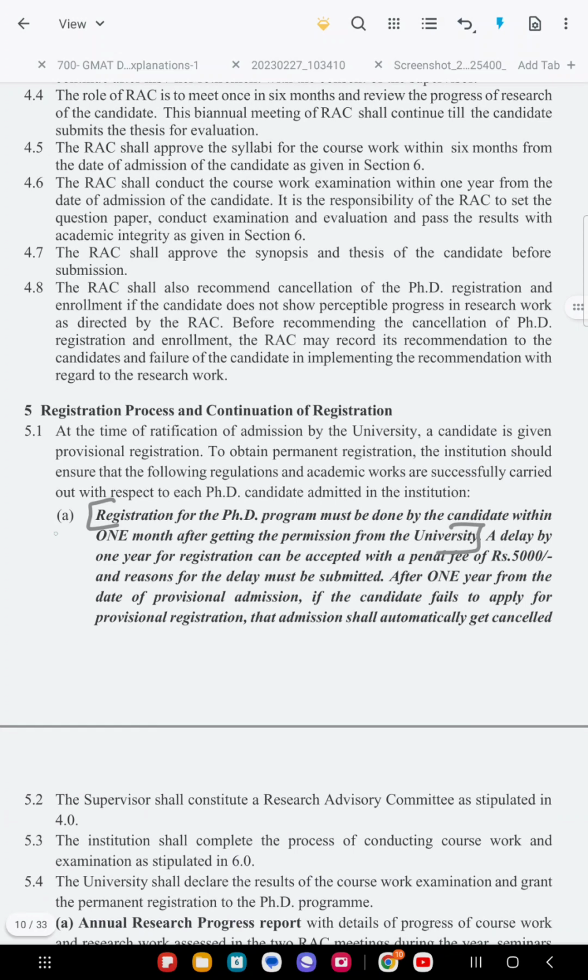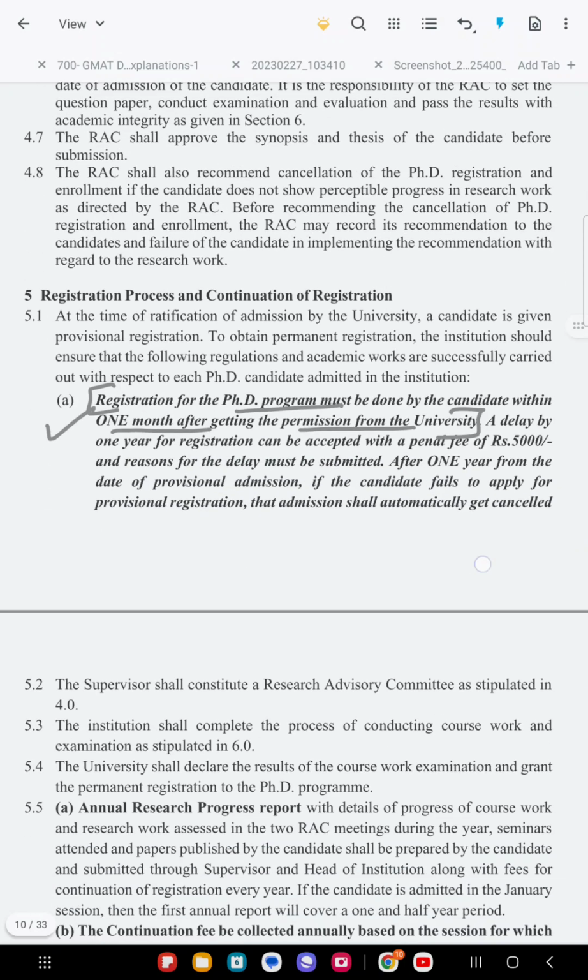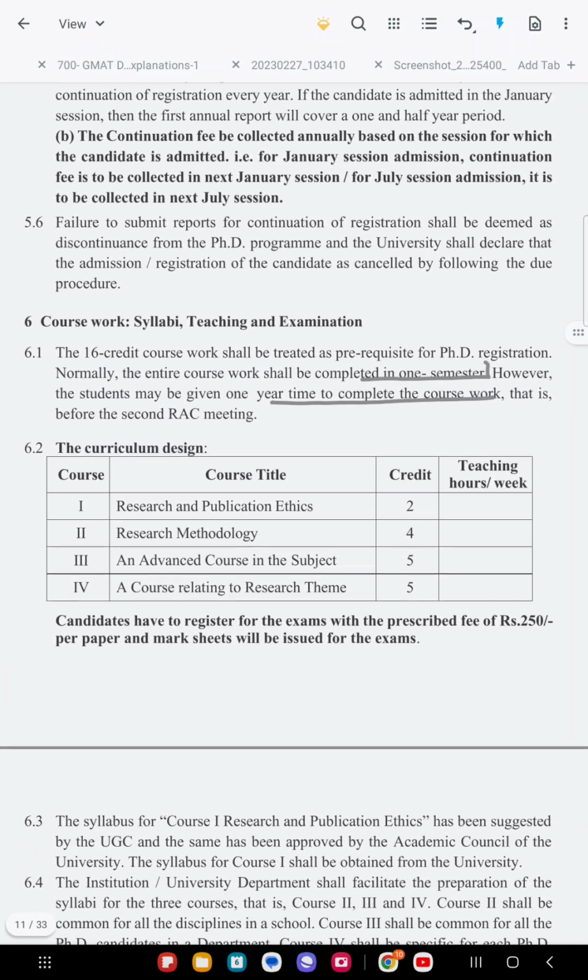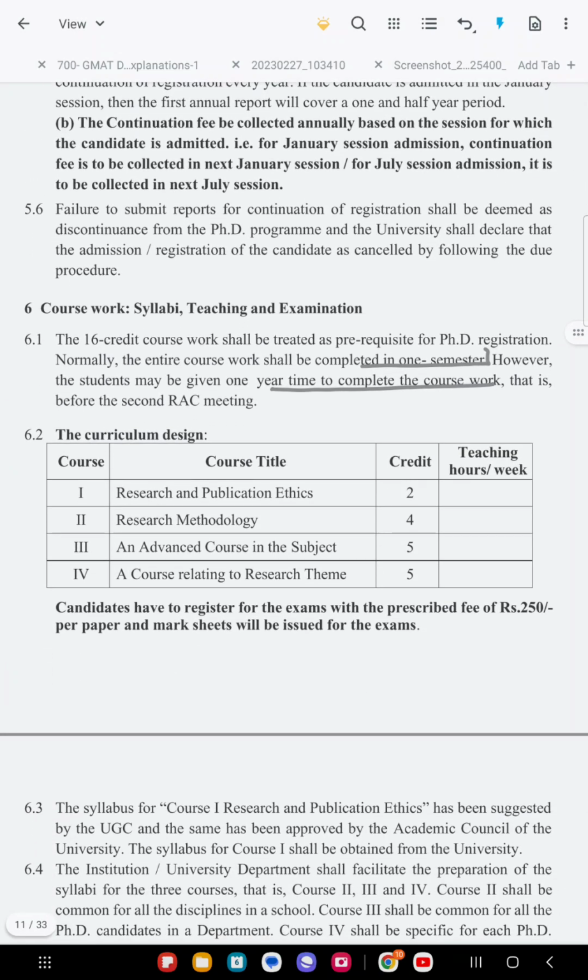So once you have to do the registration of the PhD, it has to be done within 1 month after getting the permission from the university, okay. So this is after, once you cleared, you got your name on that merit list, you have to get the registration, okay. So they are saying this is the coursework for any PhD for India as well as outside the